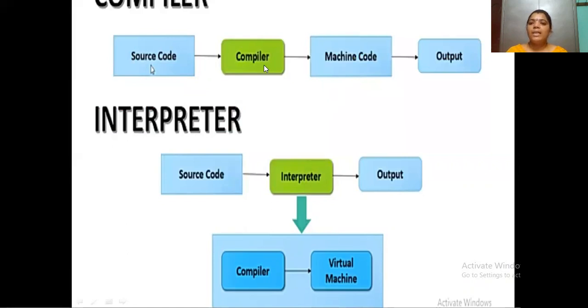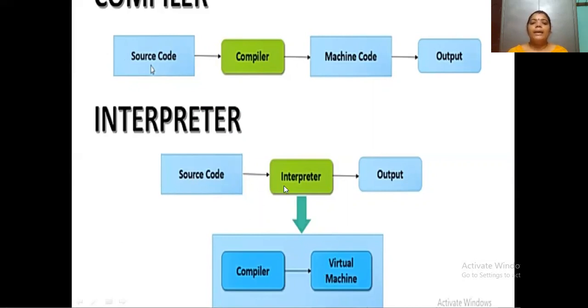So why we are using this compiler? To convert the source code to machine code or source code to byte code, the compiler is used. Only after completely writing the program can we compile it. Before that, we need not compile that program. Whereas in Python, it is not like that. Here we are using an interpreter to convert the source code to the byte code.